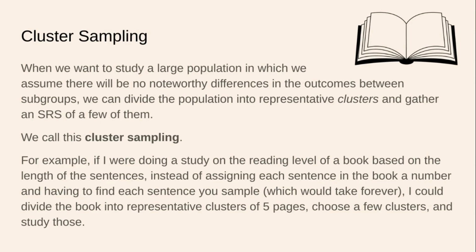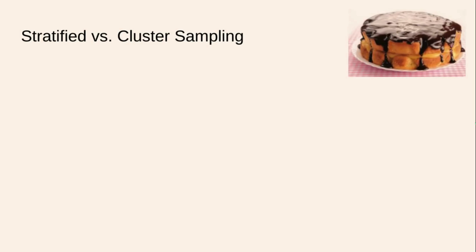This is a good example from our textbook about cluster sampling. I don't want to search the book for sentence number 5,207 or something, and then sentence number 506 or something like that. That would be awful. So we could break the book into clusters of 5-page intervals and sample from a couple of those 5-page intervals. That's a much more doable strategy.